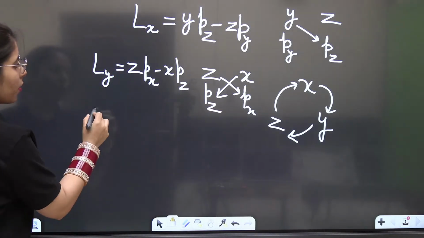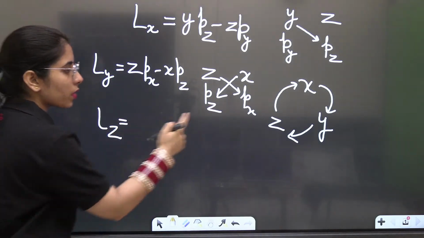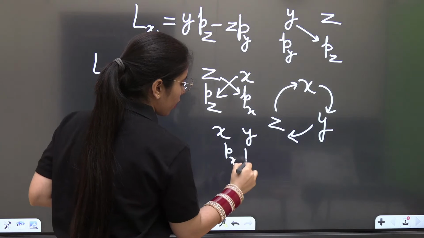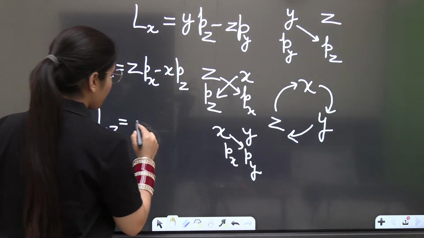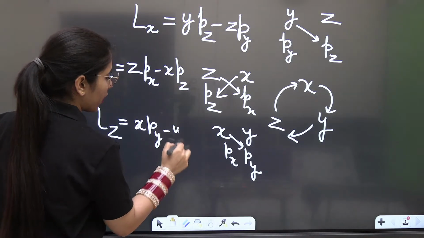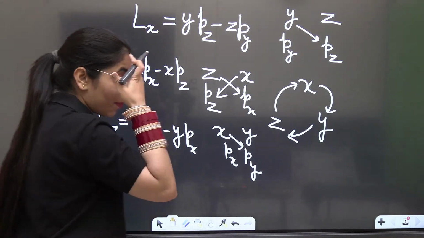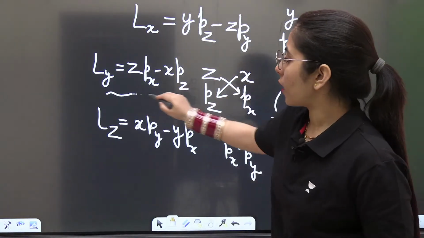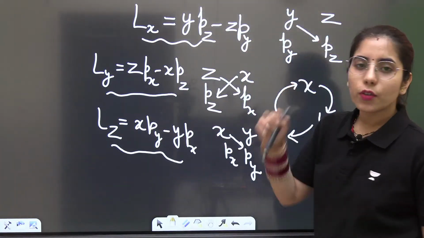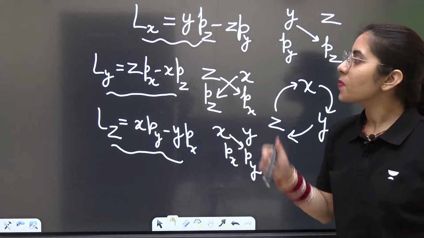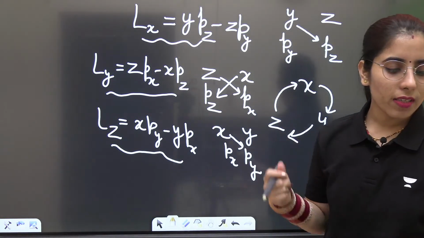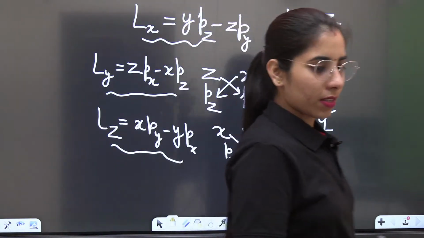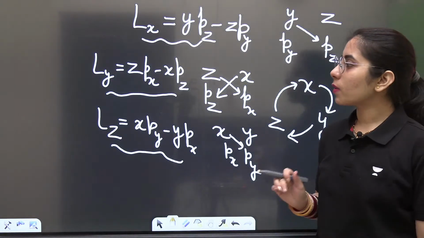Done. Next thing, if we write Lz, after Z, what is there? X and then Y. So X, then Y, Px, then Py, and then you have to write X Py minus Y Px. This is how, without solving the complete expression for R cross P, you are able to get the expressions for Ly, Lz, Lx. You can see how simple and easy it is. Once you practice this part, you will feel there is nothing I need to do. I just need to write these things like I'm going to play a game, quickly, simply, easily. Now, still if anybody has any doubt, let me know.